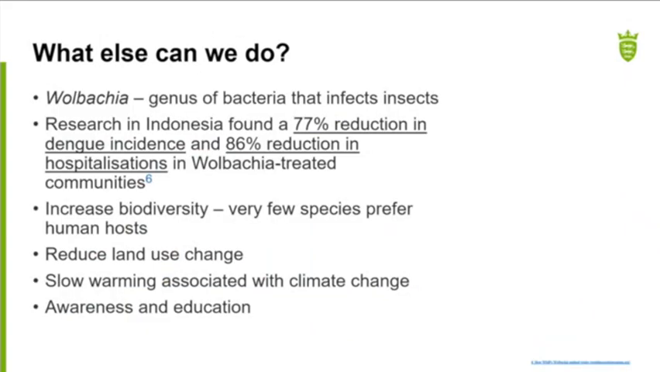Very quickly, what else can we do other than monitor and enact our contingency plan? There's very interesting research that took place in Indonesia that looked at the use of Wolbachia, which is a genus of bacteria that infects insects naturally. They infected mosquitoes in Indonesia with this bacteria and found a 77% reduction in dengue incidence. This bacteria prevents dengue, chikungunya, and Zika virus from developing in the mosquito, and so has an important role to play in our control of them in the future.